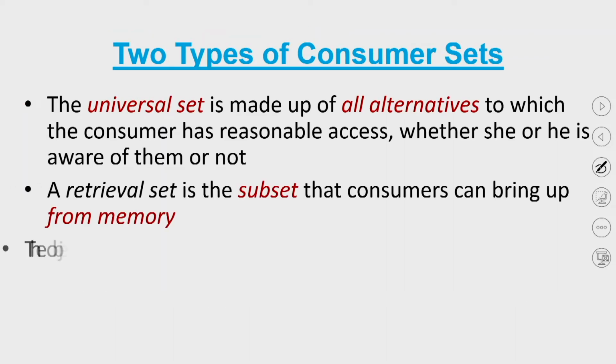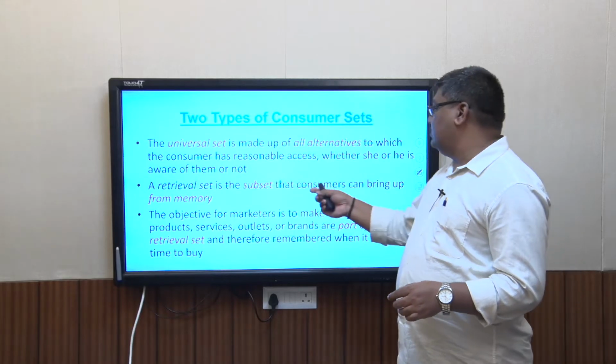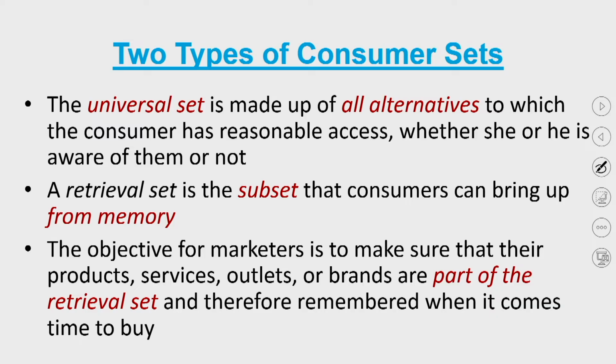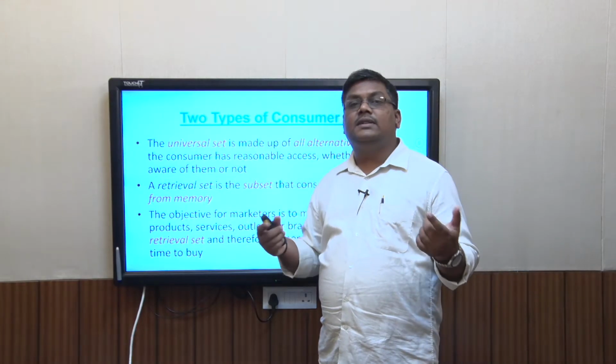As I said, there are two types of consumer sets. One is made up of all alternatives to which the consumer has reasonable access, whether or not he or she is aware of them, and then a retrieval set is a subset that consumers bring to memory. We have discussed this, so no need to go back into it. So what is the marketer actually interested in? The marketer is interested in putting his product with its product benefits into a consumer's retrieval set, or more importantly into his consideration set.